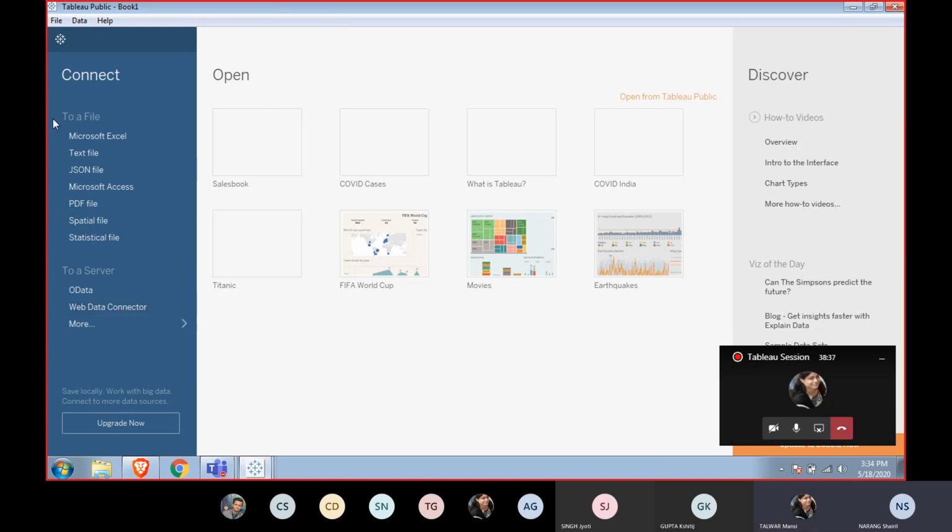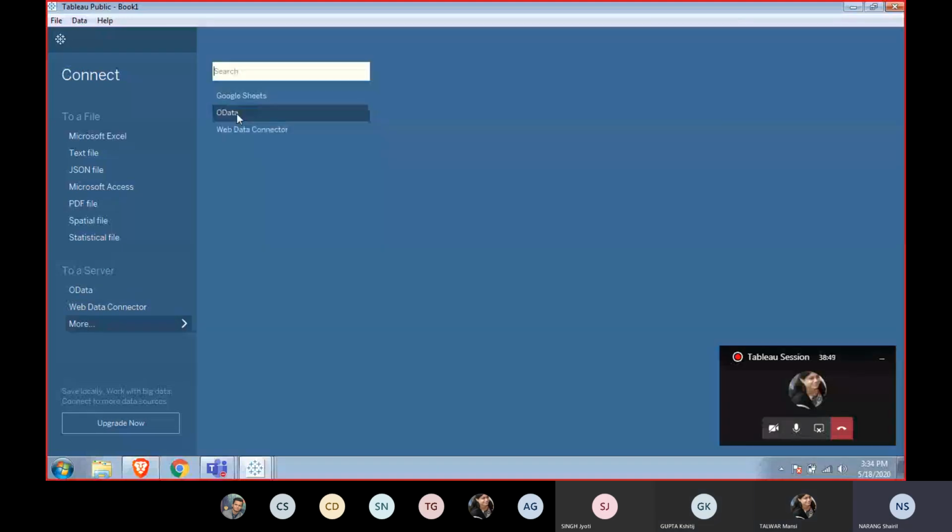It will ask me to connect to a file: Microsoft Excel, text, JSON, Microsoft Access, PDF files, and other kinds of server data as well. We have data connectors, and we have Google spreadsheets as well. I clicked on an Excel workbook, and it shows me the different sheets here.